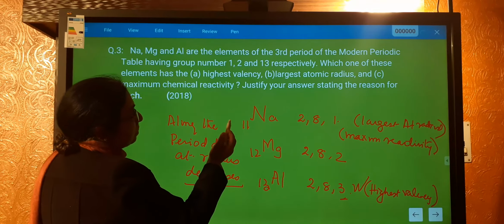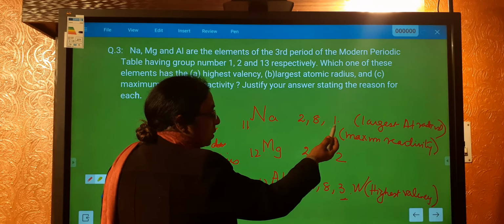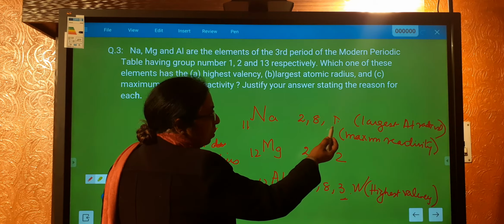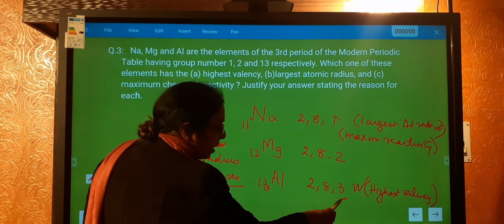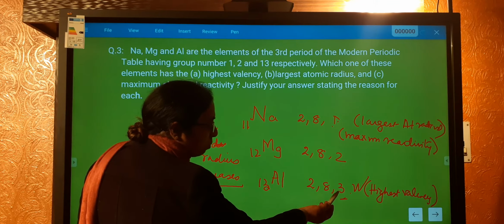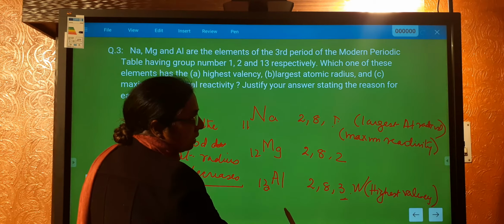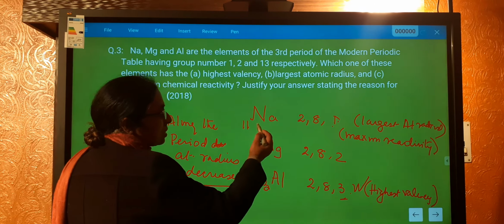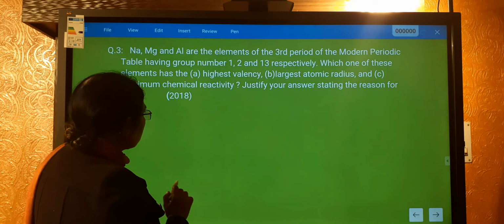And for maximum reactivity, sodium will lose one electron very easily, so it is highly reactive. To lose 3 electrons, it will require more energy. Similarly, to lose 2 electrons, again it will require more energy. Sodium will require the least energy, so it is highly reactive. Okay, coming to the next question.